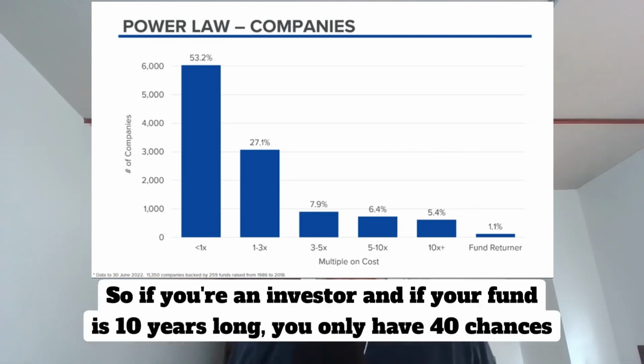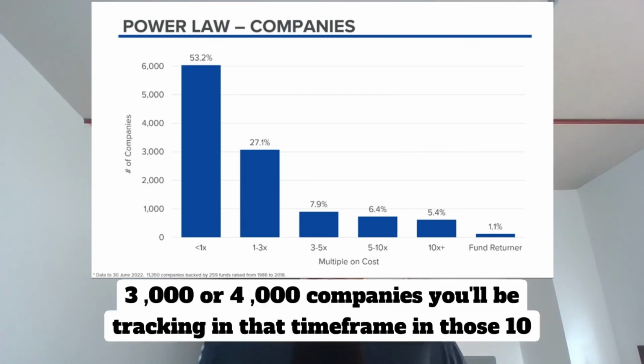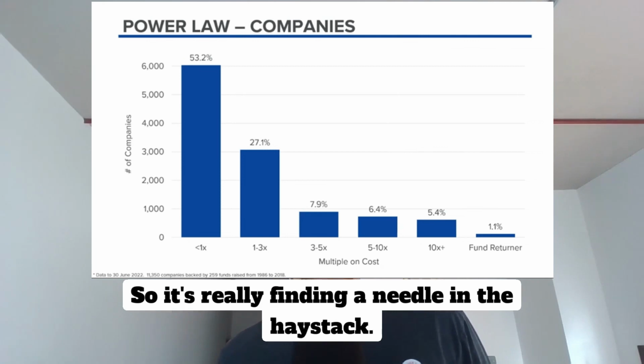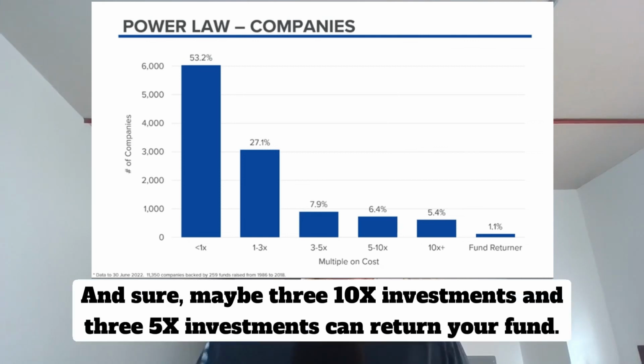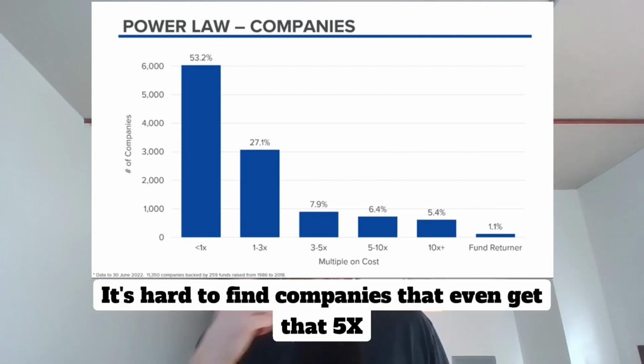In the thousands of venture capital funds, the tens of thousands of startups, only 4 per year are fund returners. So if you're an investor and if your fund is 10 years long, you only have 40 chances to get a fund returner out of the 3,000 or 4,000 companies you'll be tracking in that time frame in those 10 years. So it's really finding a needle in the haystack. And sure, maybe 3 10x investments and 3 5x investments can return your fund. But that's also really hard to do. It's hard to find companies that even get that 5x investment.